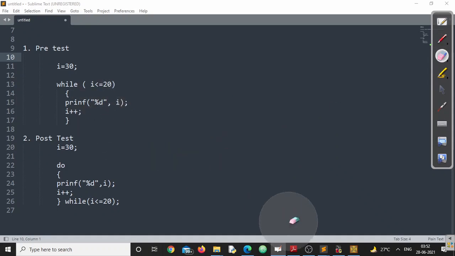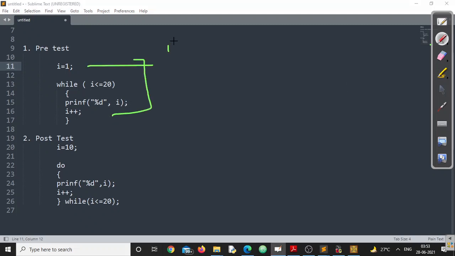let us have some more examples of pre-test and post-test loops. I think you got the difference. Now let us see more examples. Suppose I am writing one here. Now I am writing one here also. Is there any difference between these two? Are they both going to give me the same result or a different result? Let us evaluate this one.